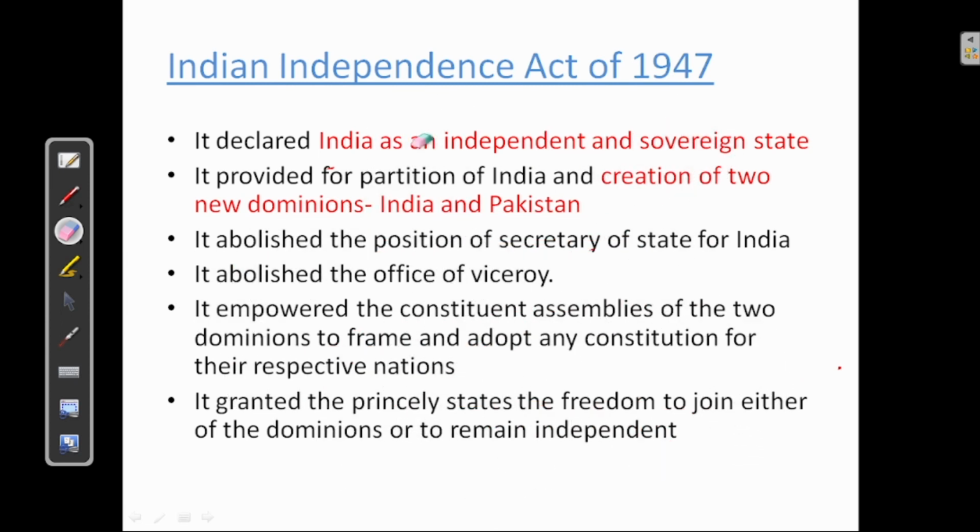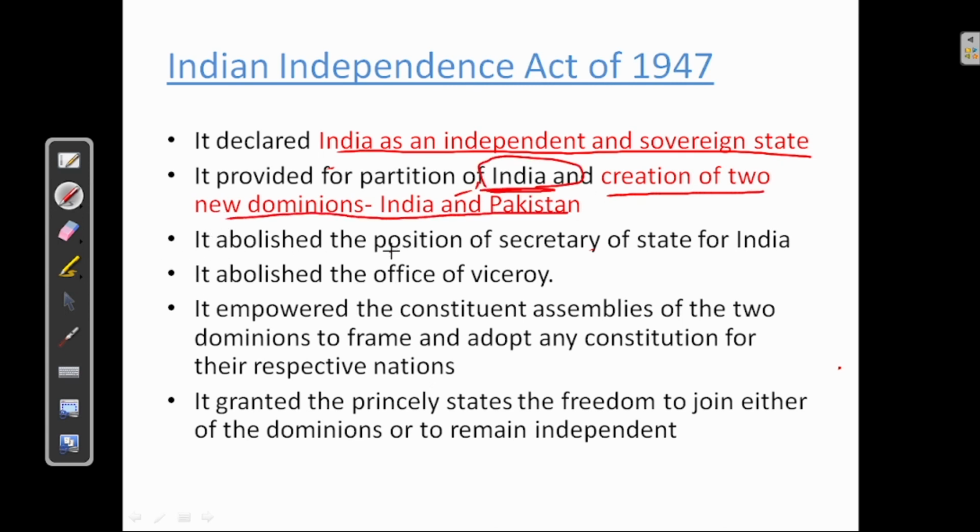It declared India as an independent and sovereign state. Okay, next it provided for the partition of India and creation of 2 new dominions, India and Pakistan. Next, it abolished the position of Secretary of State for India. We have seen the Secretary of State in Government of India Act of 1858. This was abolished in Indian Independence Act of 1947. Office of Viceroy also we have seen in the Government of India Act of 1858. This was also abolished under Indian Independence Act of 1947.